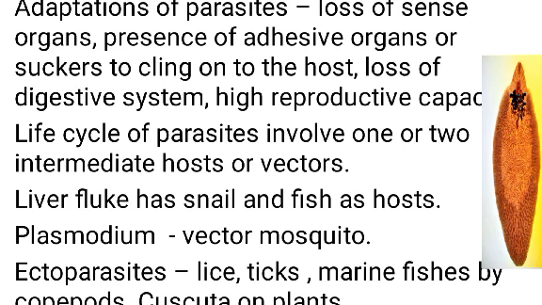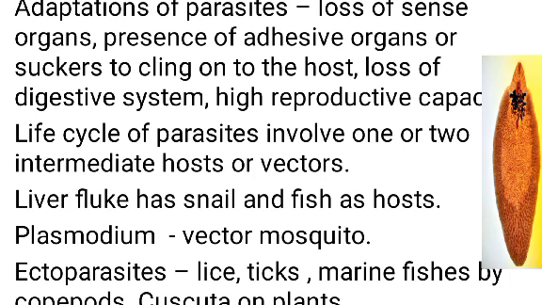Then the malarial parasite, it is the plasmodium. It needs a vector to spread them from one host to the other host. Then majority of the parasites will be harming the host in which they live. So how they harm the host? They may reduce the survival of the host. They affect the growth and reproduction of the host, and also reduce the population density of the host.